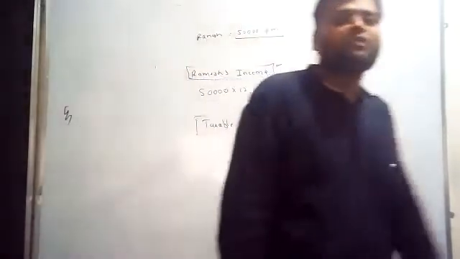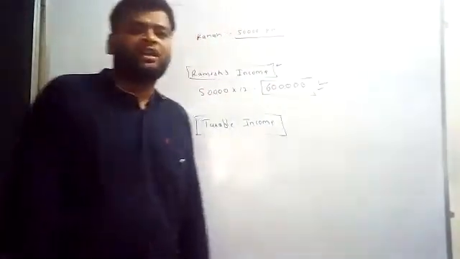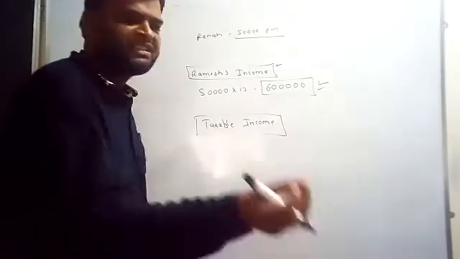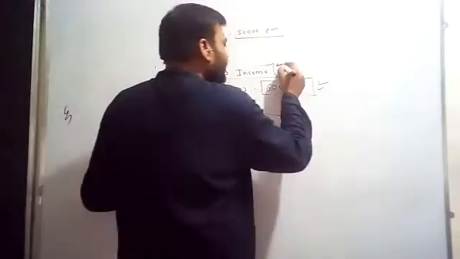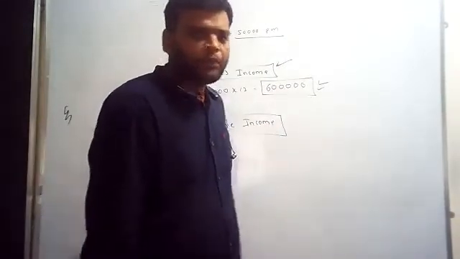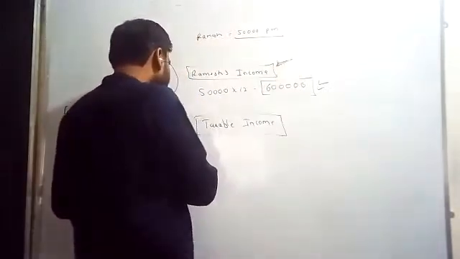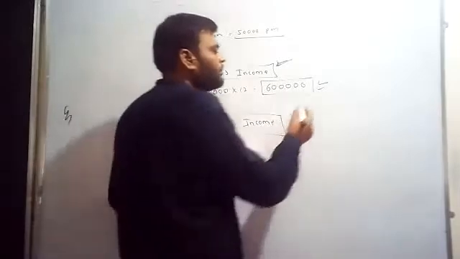These are some basic rules and regulations, the first basic logic. Income is different, taxable income is different. Are you getting my point? Income is different, taxable income is different. As per your logic, your income will be 6 lakh.